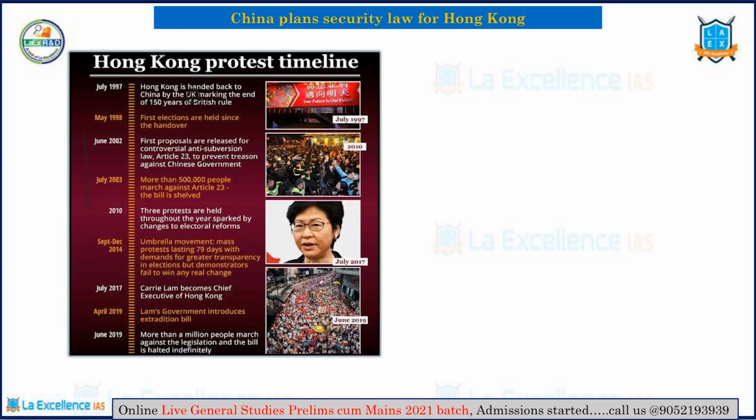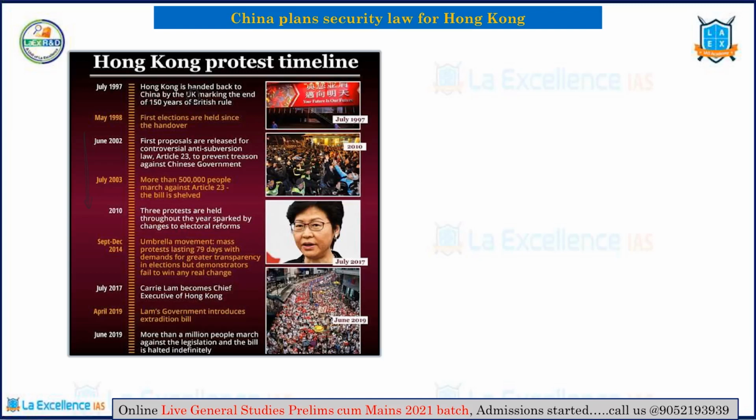It is basically trying to pass a bill. So the political activity in recent times in Hong Kong, be it in terms of the movements, be it in terms of the people's gatherings that are happening, is quite subversive is what China feels, and in order to snub this kind of political activity, it has come up with this particular bill. So this legislation was already proposed in 2003, but it was withdrawn due to certain protests.